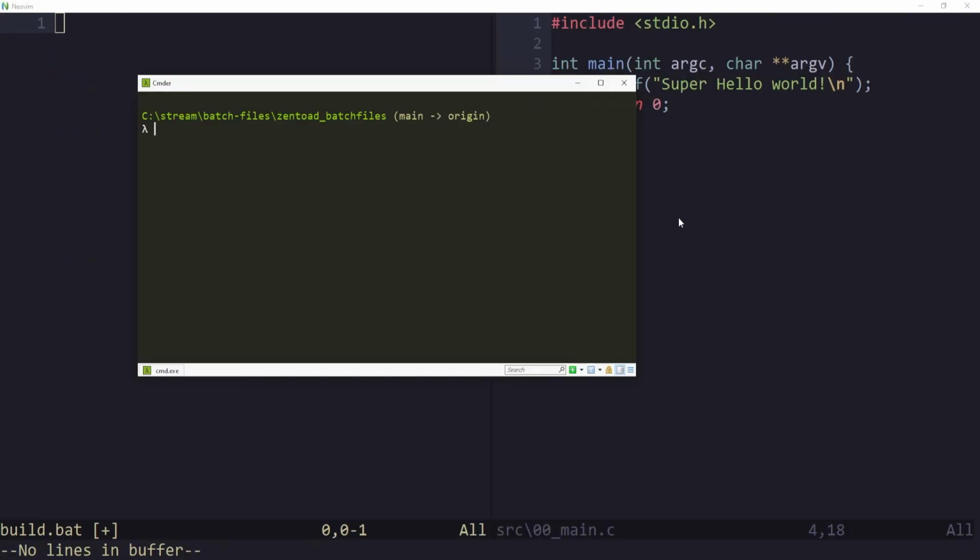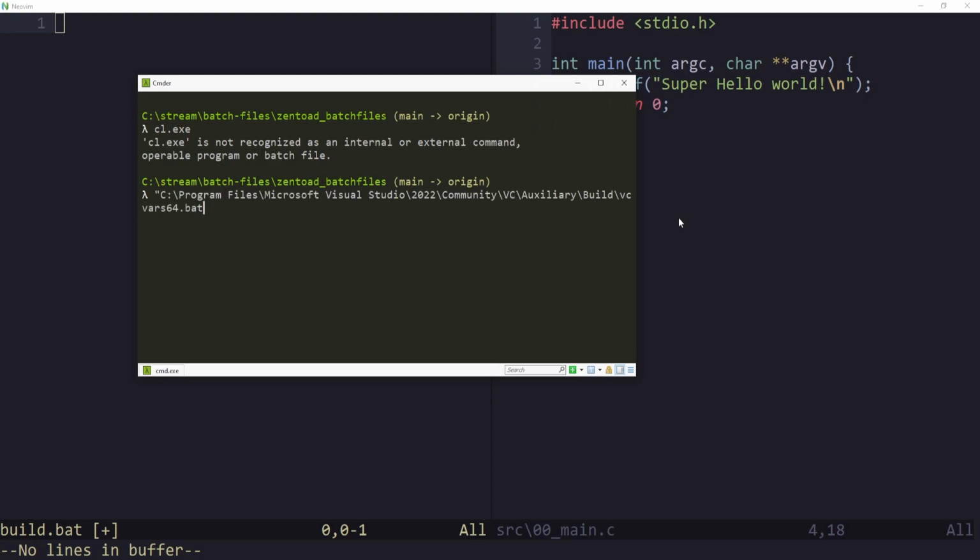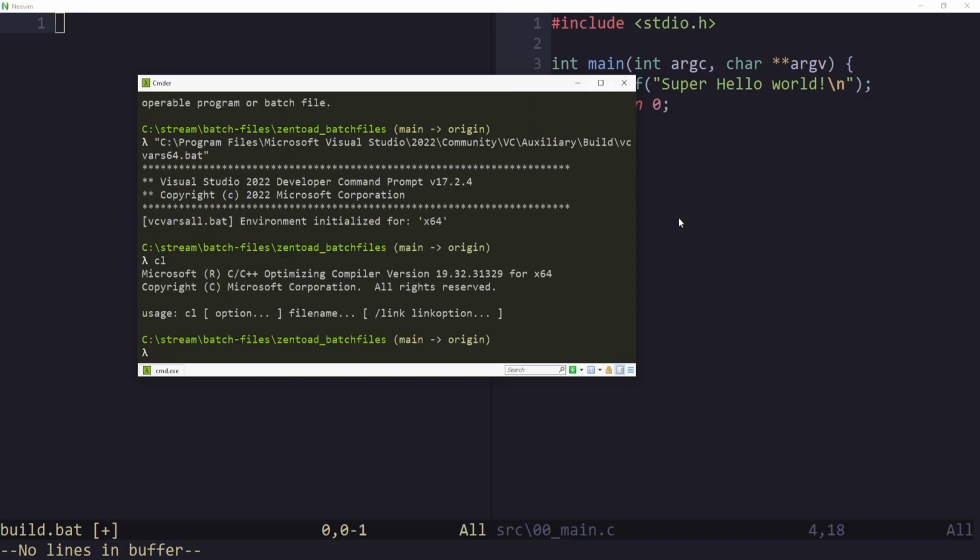Before we get started, if you haven't watched my other video on my development environment, feel free to do that if you want to. But we have to make sure that the Microsoft compiler is available. And here you can see cl.exe, which is the Microsoft compiler, is not recognized. What you have to do is find the VCVARS 64 or the VCVARS 32.bat, depending on your operating system. Put it in quotes because there's paths and run that. And you can see the compiler is now added to the path of this specific instance.